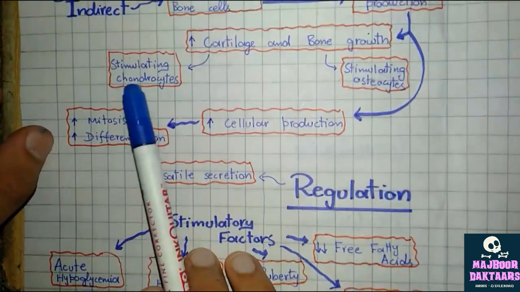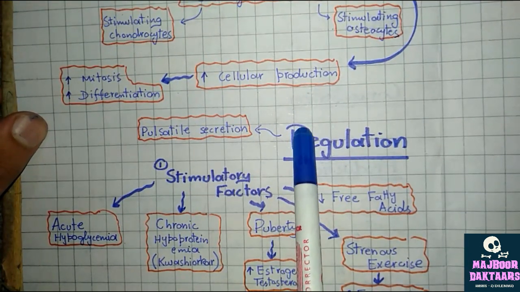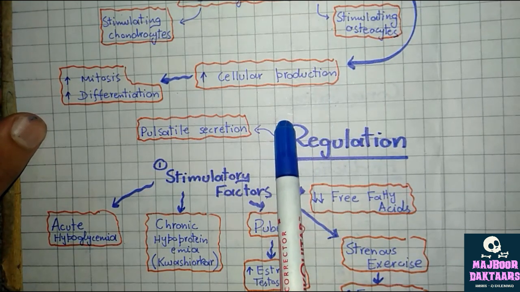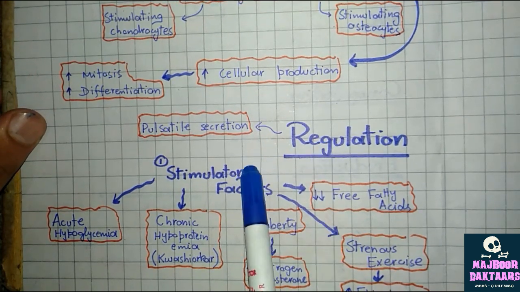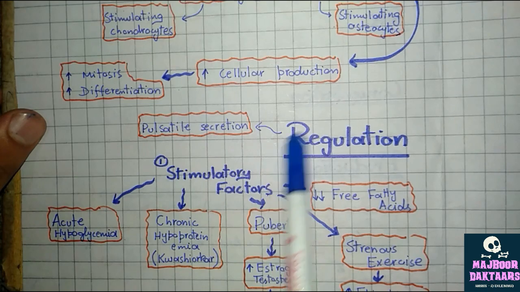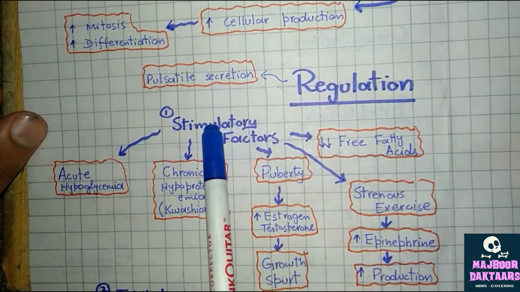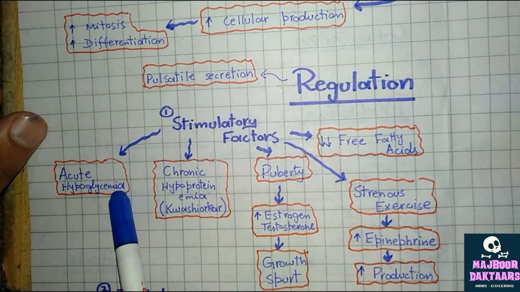Now moving towards the regulation of growth hormone. Growth hormone is produced in a pulsatile manner, meaning it is increased and decreased by time. So we have divided the regulation into the stimulatory factors and the inhibitory factors. Stimulatory factors. The first stimulating factor is acute hypoglycemia.